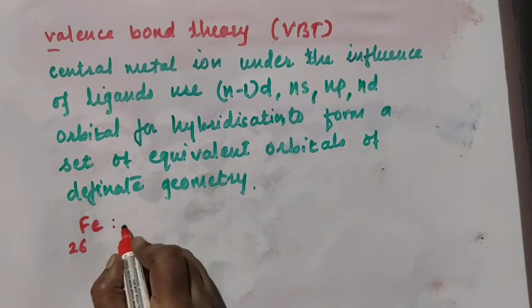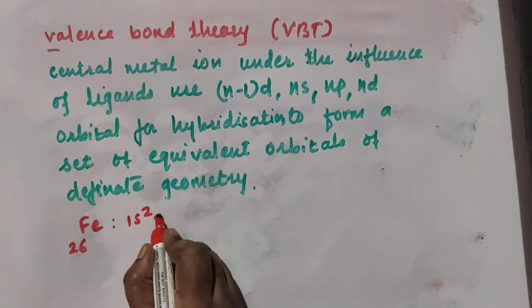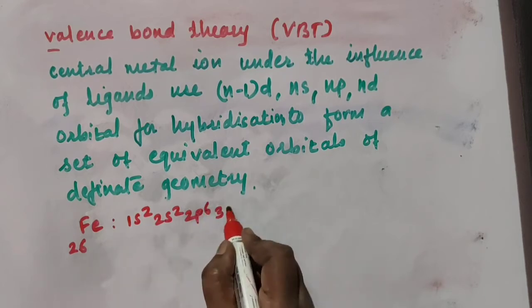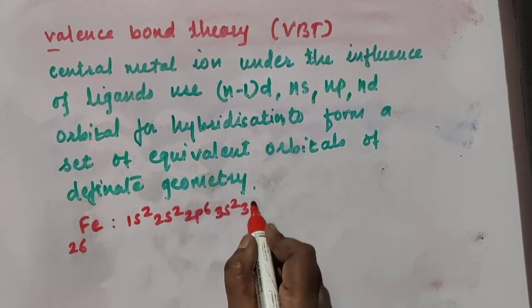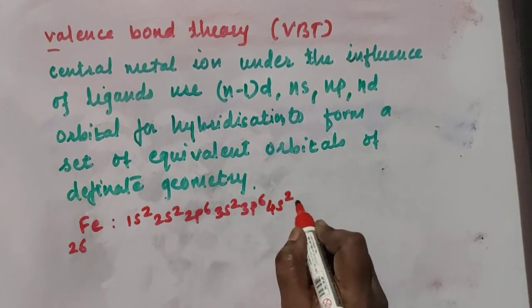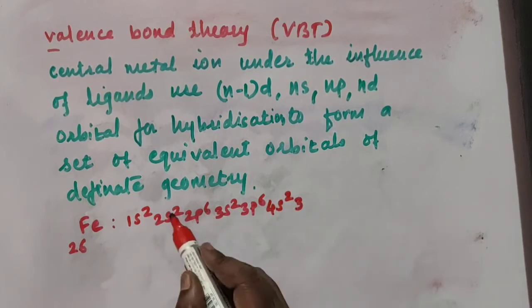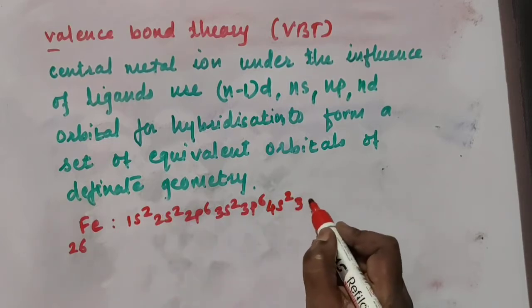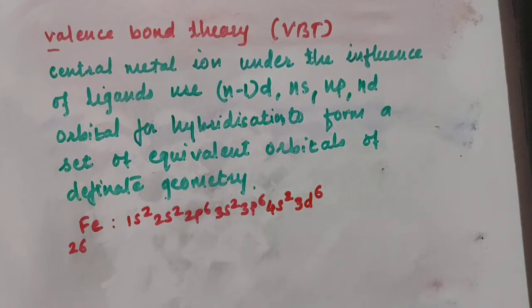It is 1s2, then 2s2, 2p6, then 3s2, 3p6, then 4s2 and 3d6. That is 6 plus 4 is 10, and these 10 plus 10 make 20, so 3d6 it is. 26 is the atomic number.